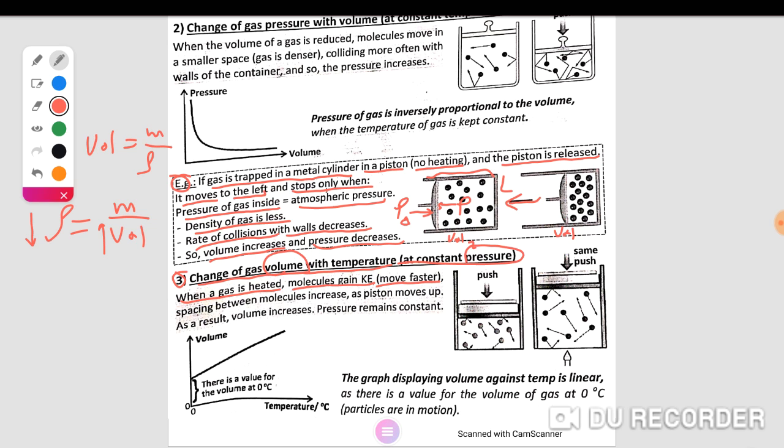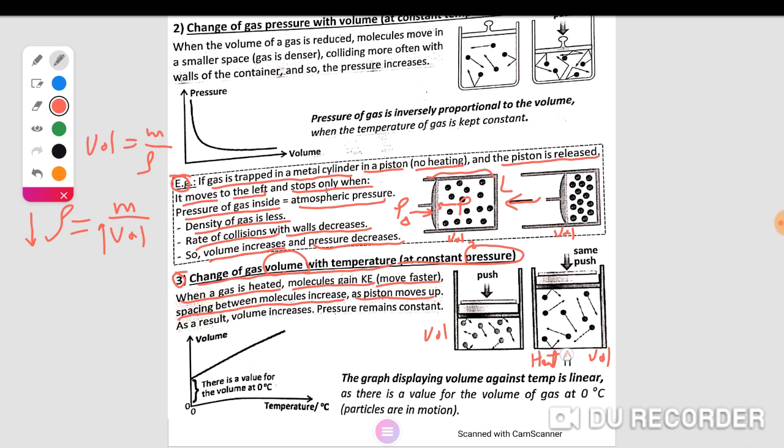This means that the intermolecular spacing between molecules increases and the piston moves up. The volume increases by heating the source of heat.